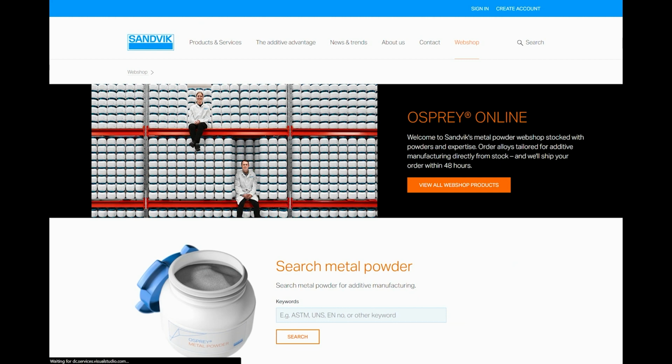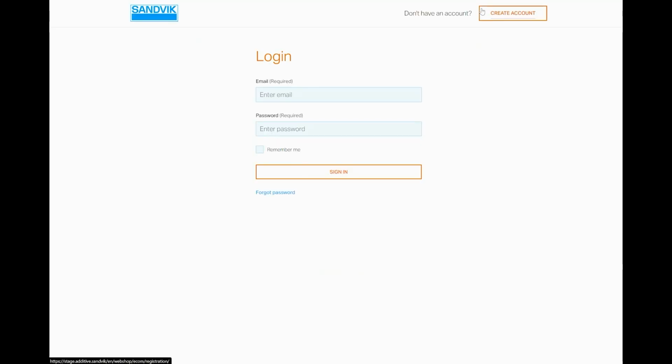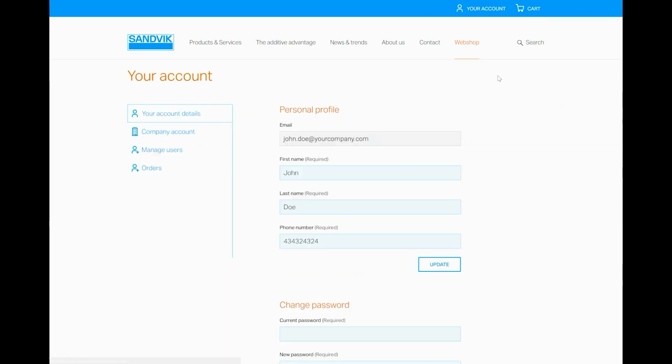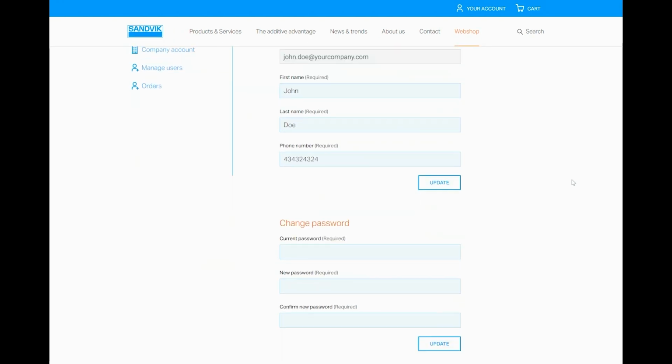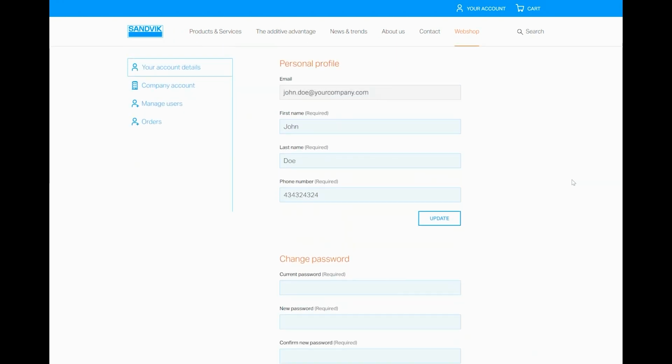Now, let's have a look at how to order metal powders from Osprey Online. First, visit metalpowder.sandvik/webshop and sign in by clicking this symbol in the top navigation and enter your credentials. Under Your Account, you can update your personal profile and change your password. However, you can't change your email address. If you need to do this, please reach out to us and we'll be happy to assist.